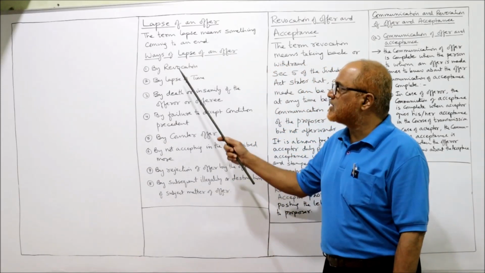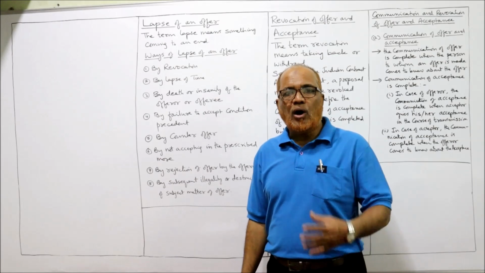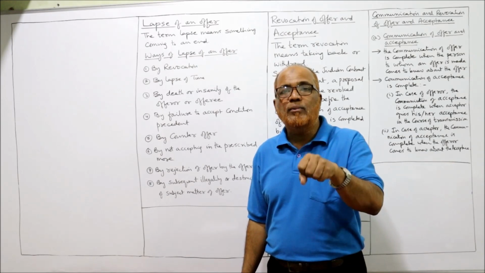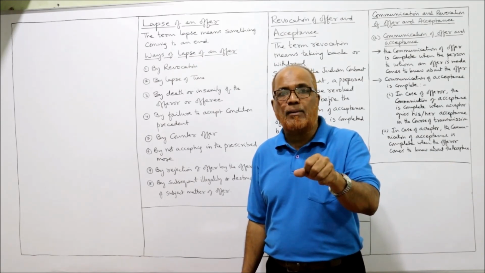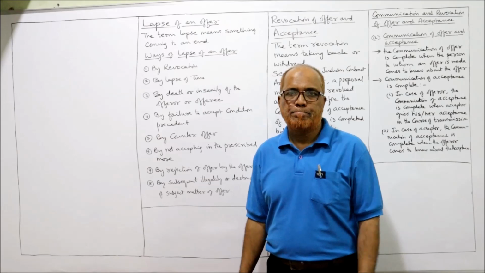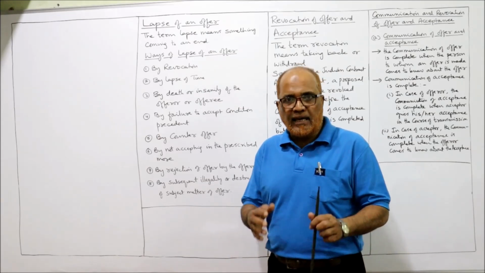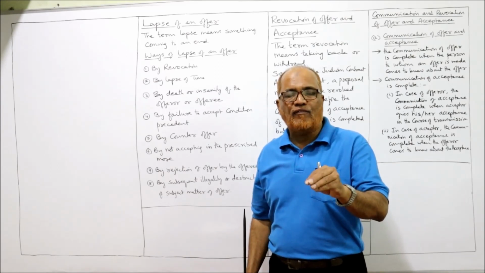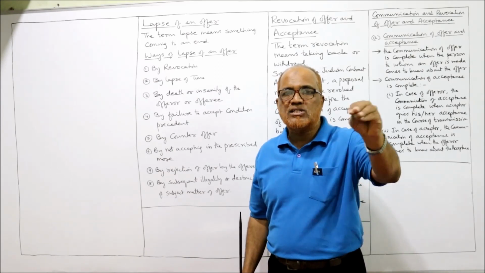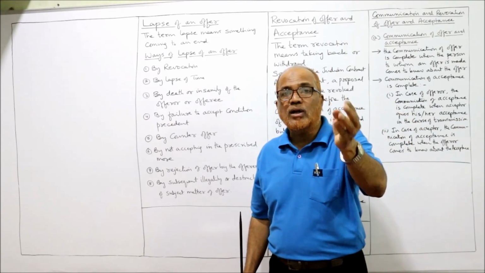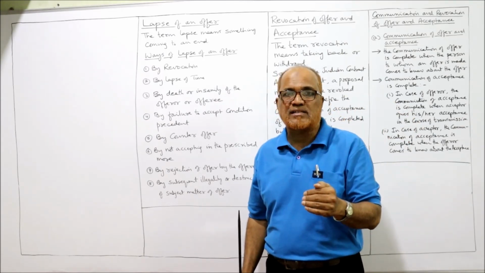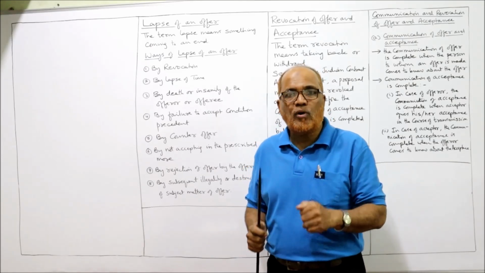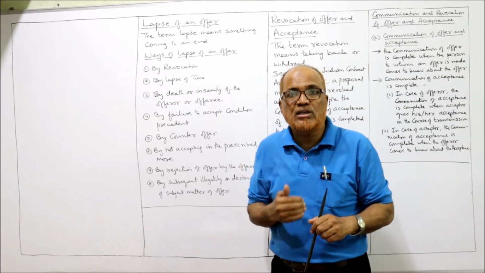Lapse of an offer. First one is revocation. The offerer can revoke his offer before the communication of acceptance is completed as against the proposer. Example, A is the offerer, B is the offeree. A has posted the letter of offer on 1st. It reaches B on 5th. On 6th he has posted the letter of acceptance. So before 6th A has revoked his offer.